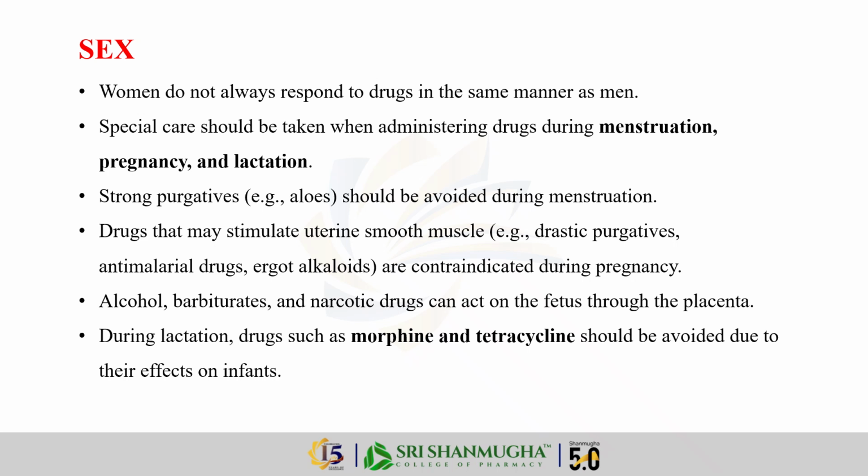In pregnancy, certain drugs can cross the placenta and affect the fetus, such as alcohol or barbiturates. We also avoid drugs like ergot alkaloids that might cause uterine contractions. And at last, lactation. In lactation, some drugs like morphine or tetracycline can pass into breast milk and harm the infant.